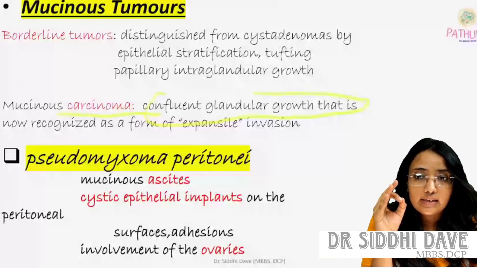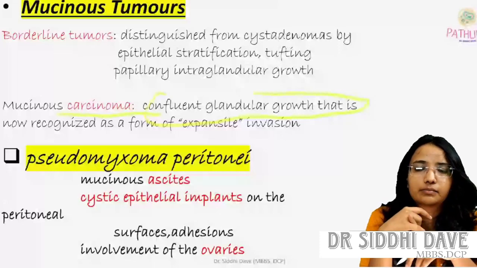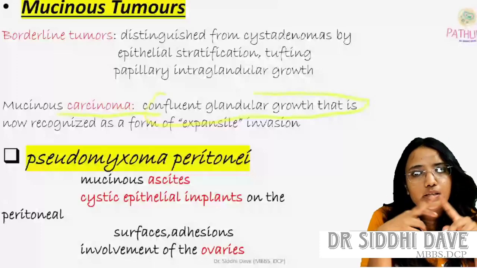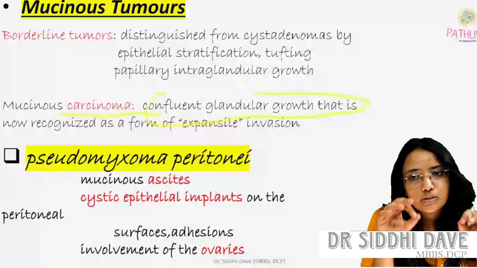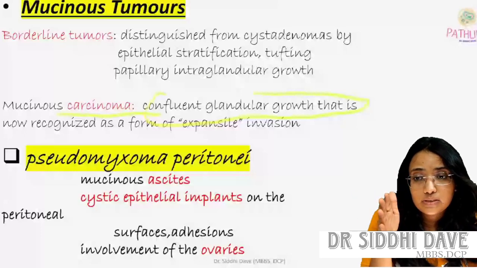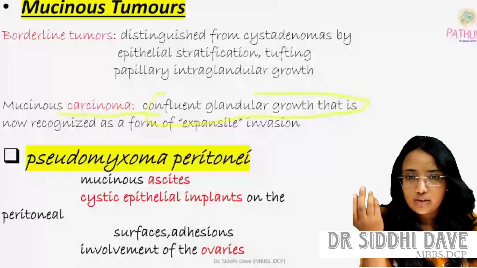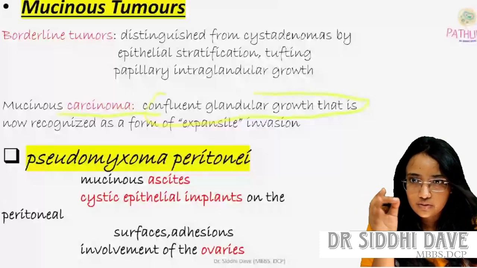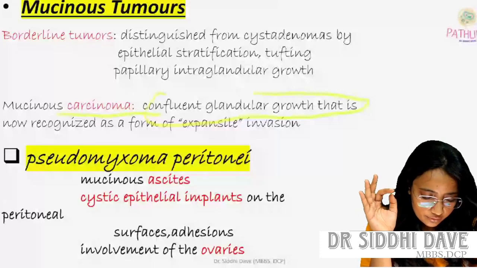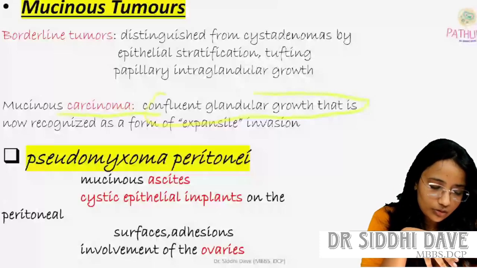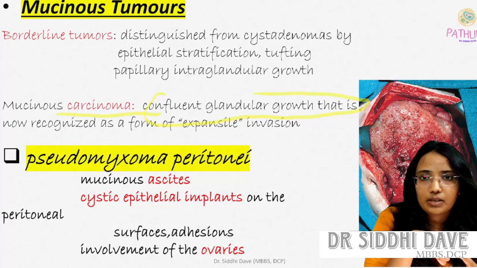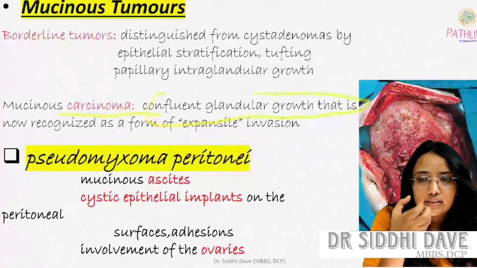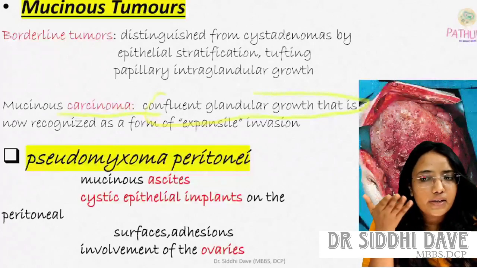Then pseudomyxoma peritonei. If you are an MBBS UG student, you should know this. If you are a NEET PG aspirant, you should know this, because one MCQ can be asked from it. If you are a postgraduate pathology student, you must know what pseudomyxoma peritonei is. Here you can see the gross specimen: during surgery, when they open the abdomen, they see mucinous material throughout the peritoneum.